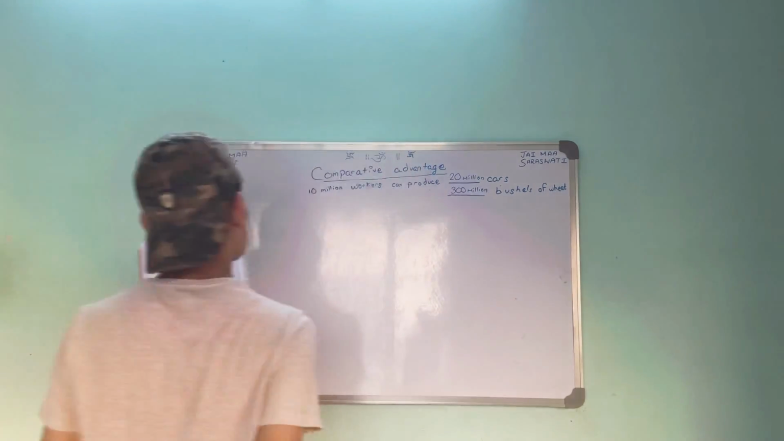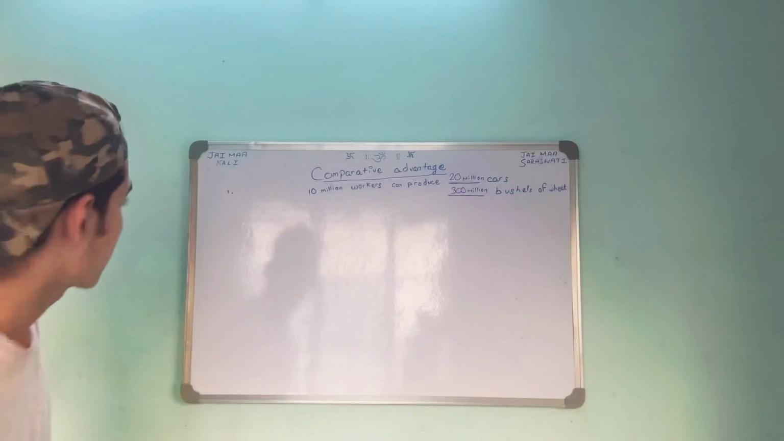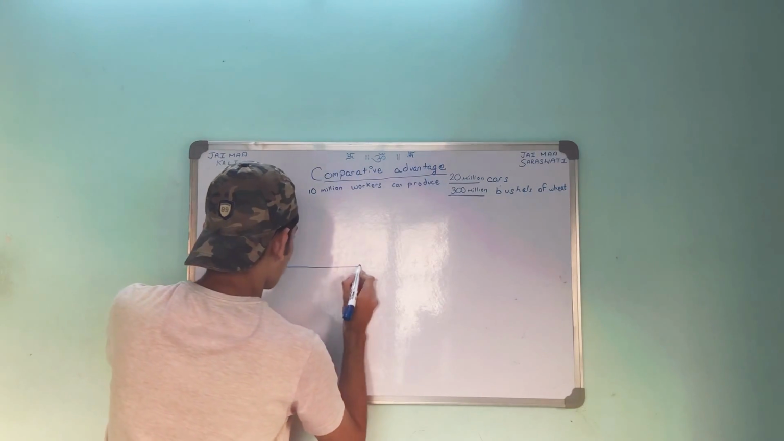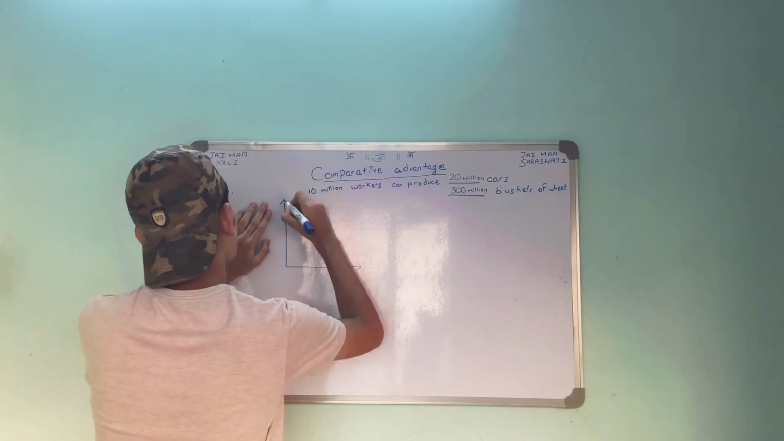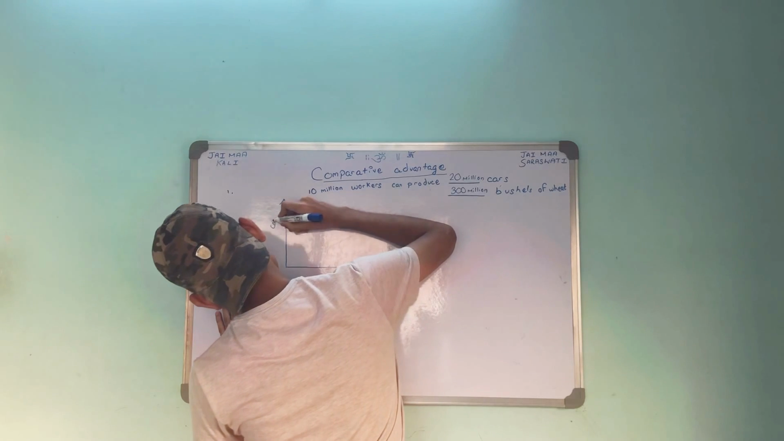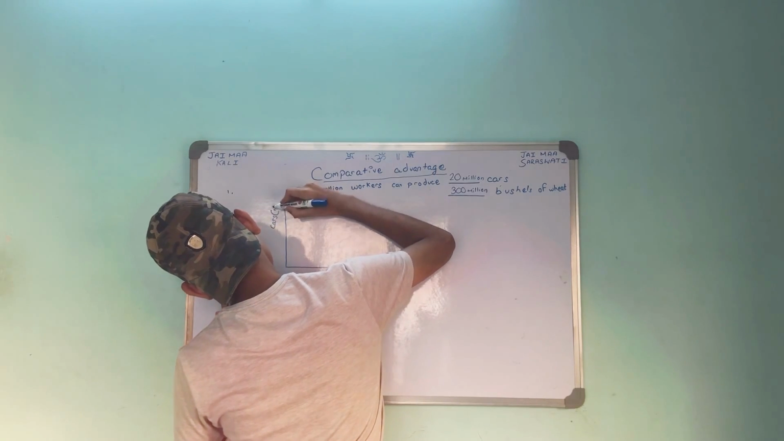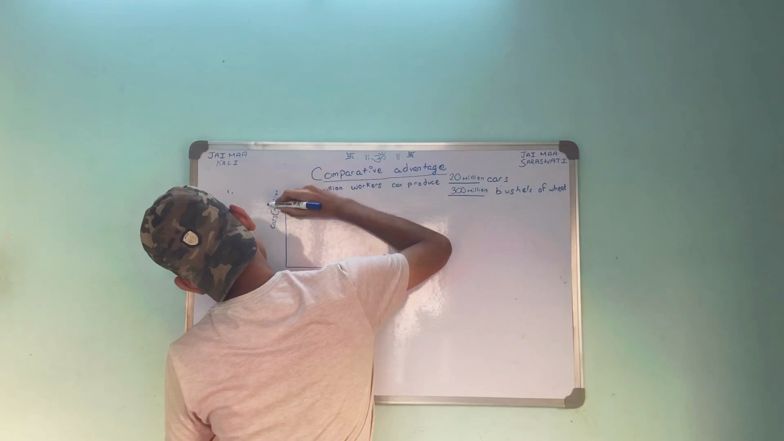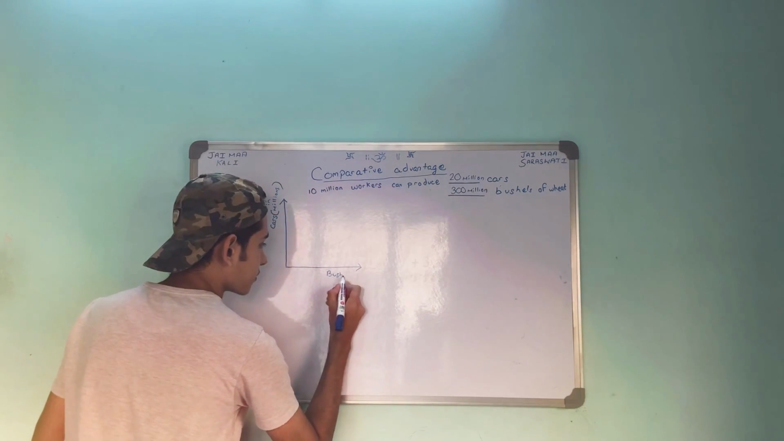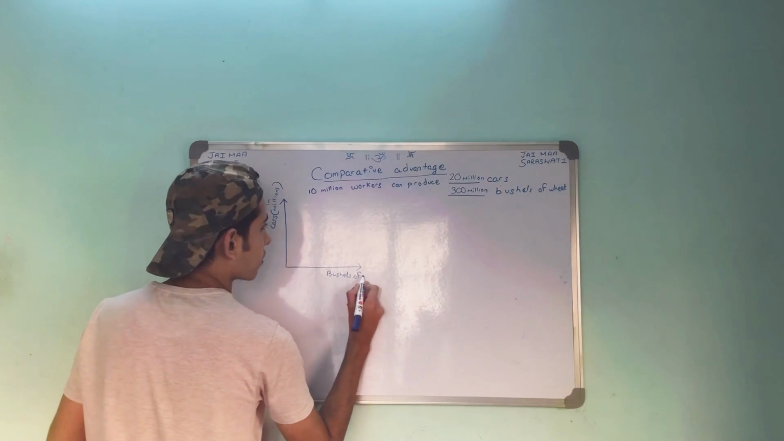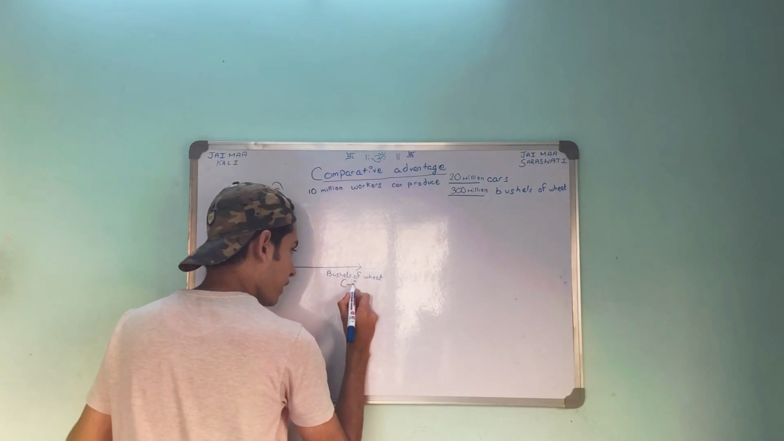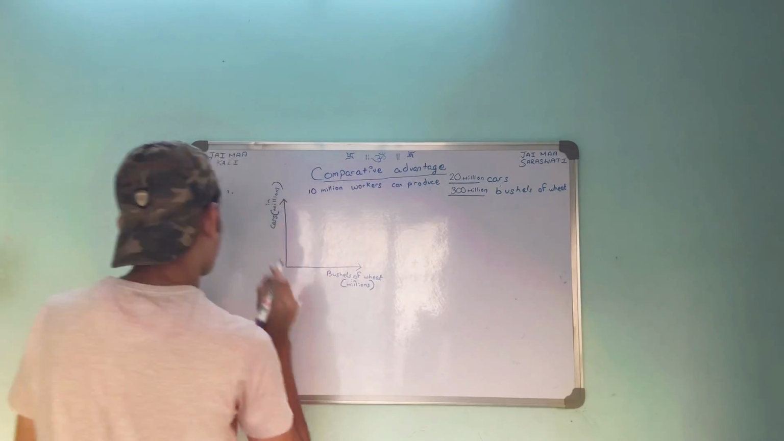Let's draw a little graph. This side will contain the number of cars produced, in millions, and this side wheat, in bushels, in millions. Fine, guys?